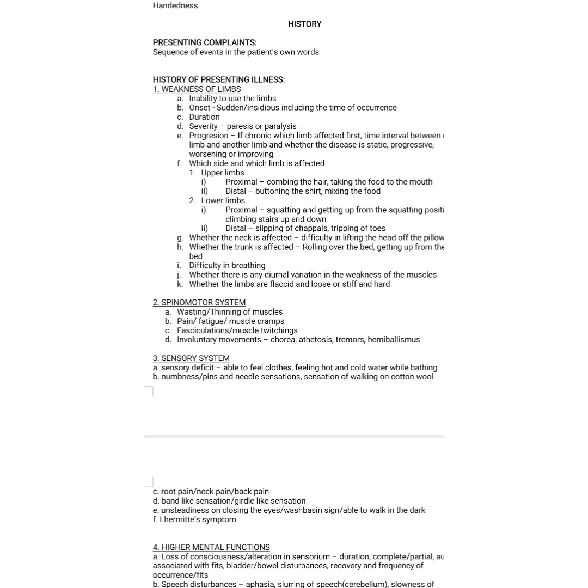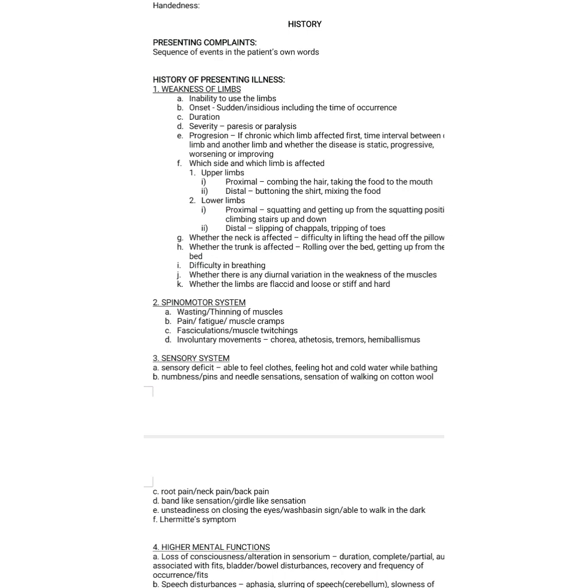Lower motor neuron history. Here in LMN the muscle involvement is more, so there will be the wasting of muscle, then the weakness will be present. So in LMN the weakness will be preceded by the wasting. So wasting is more in the LMN lesion. So you have to say about wasting, thinning, pain, fatigue, muscle cramps, fasciculations, muscle twitchings, involuntary movements.